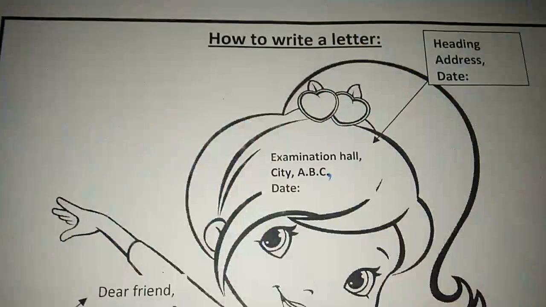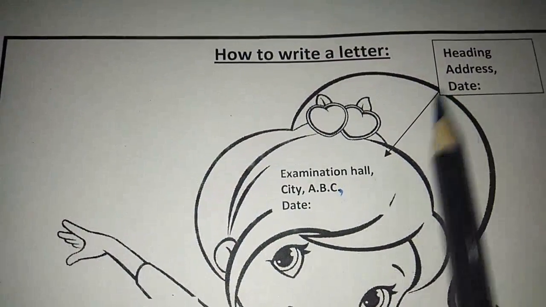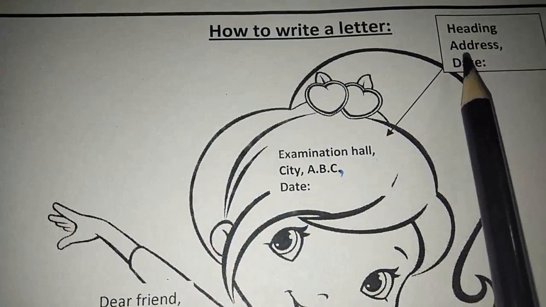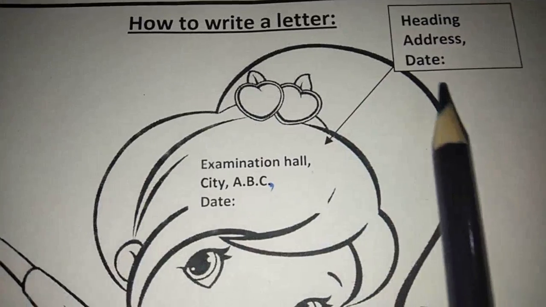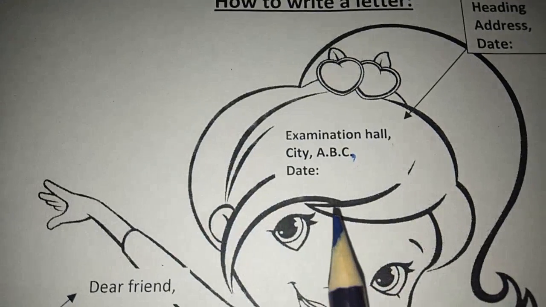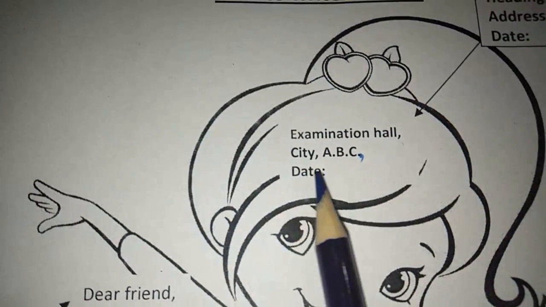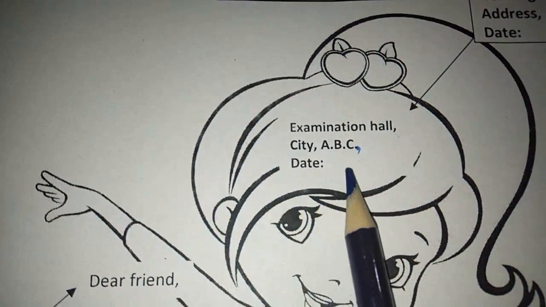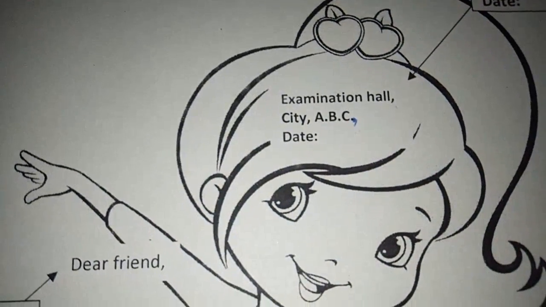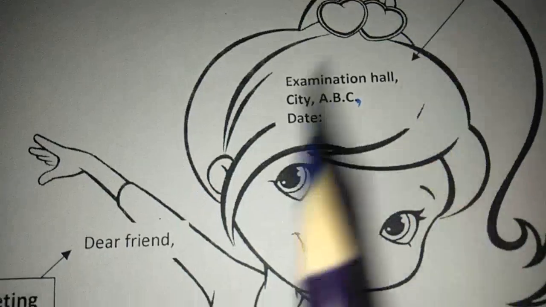So let's start. First of all, we have to learn how to write a letter. For writing the letter, what comes first at the start? Obviously comes the heading, and what comes in the heading? It's address and date. So we are writing this at school or in your examination, so we will write examination hall, after that comma, city ABC, comma, and date. You will write date 17th December 2020, or the day when you are writing the letter. It is the heading, that's why I wrote it at the head.